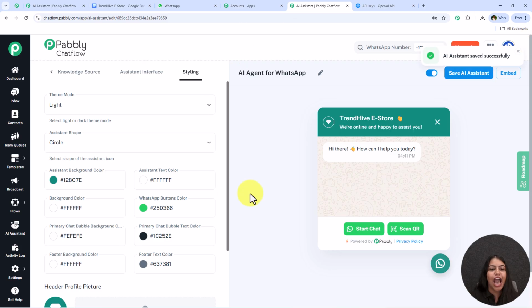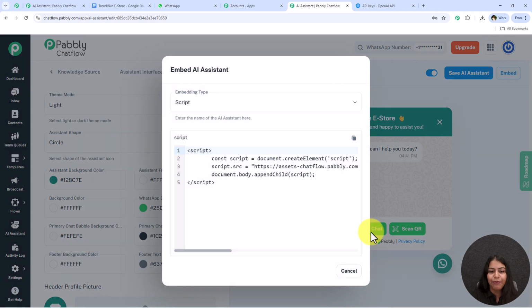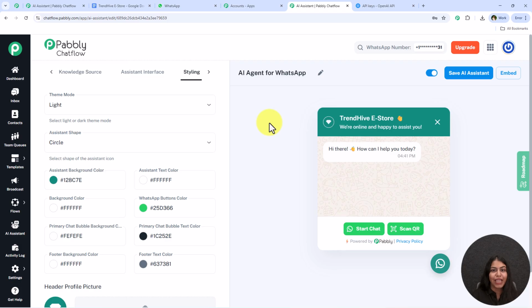And now let's say I want to attach this on my website. So for that I'm just going to simply go towards this embed, and over here is the script. So we can simply add the script on our website, and automatically this AI assistant will be added on our website too. Further, if you want you can manually assign it to a contact too.